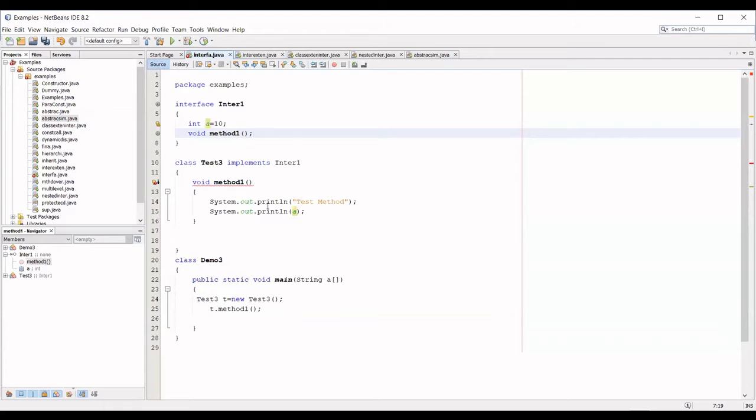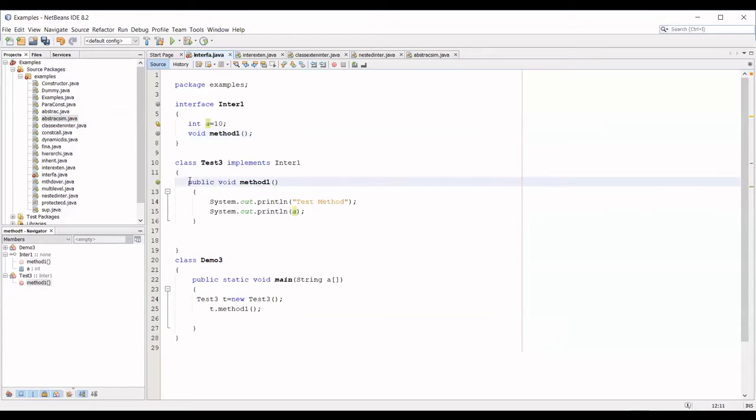Now, when you want to implement the methods which are inside the interface, here I have implemented them, right? But still it is throwing an error. Why so? Because the methods inside the interface, by default, are public, static, abstract. So the method here, which is going in the class, also should be public.